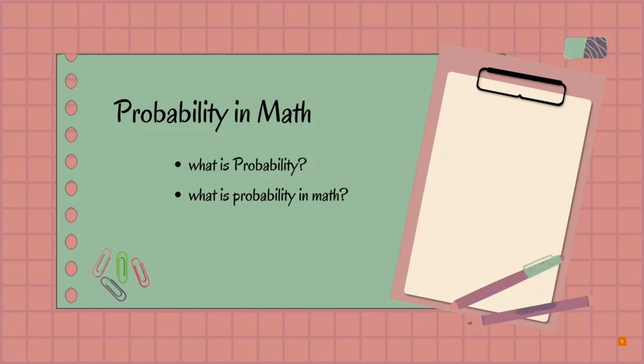To find the probability of a single event to occur, first we should know the total number of possible outcomes. Probability is the measure of the likelihood of an event to occur. Many events cannot be predicted with total certainty. We can predict only the chance of an event to occur, that is, how likely it is that it will occur.